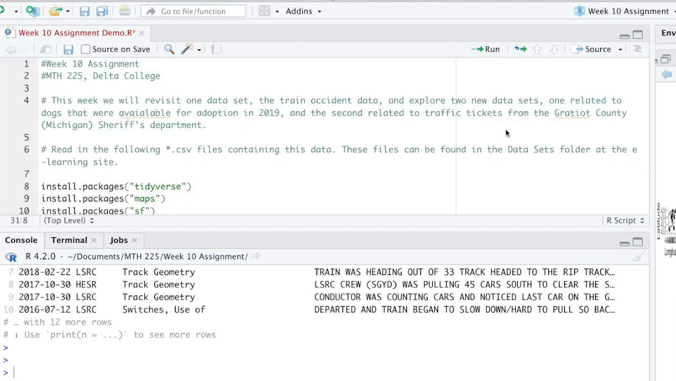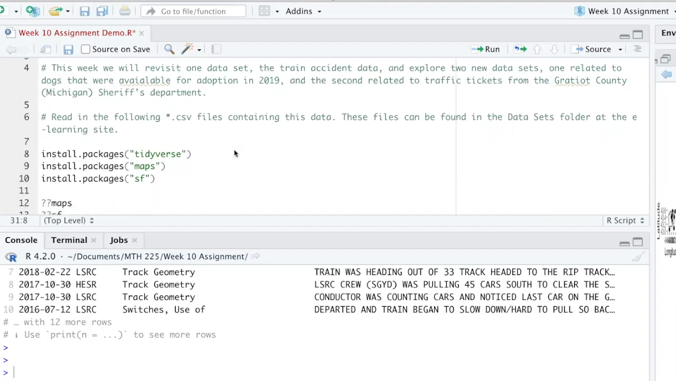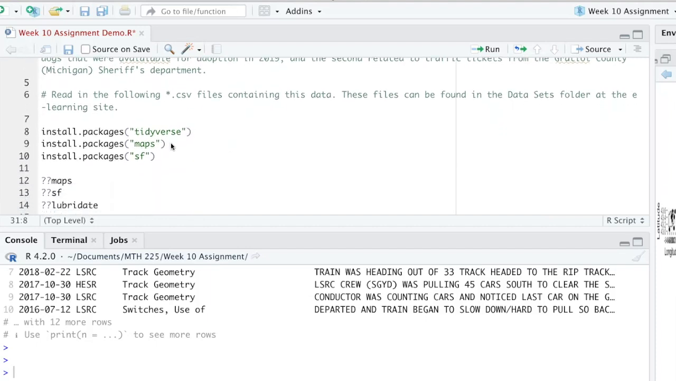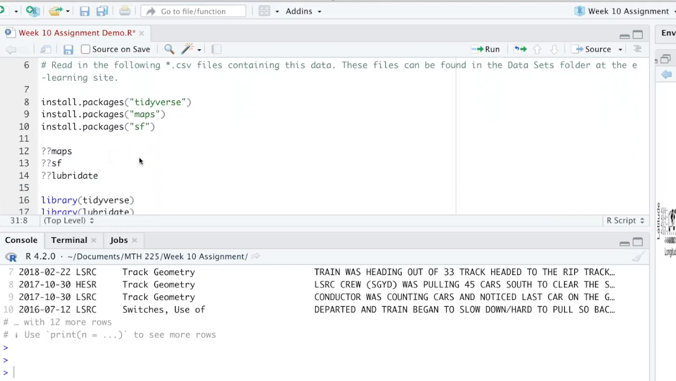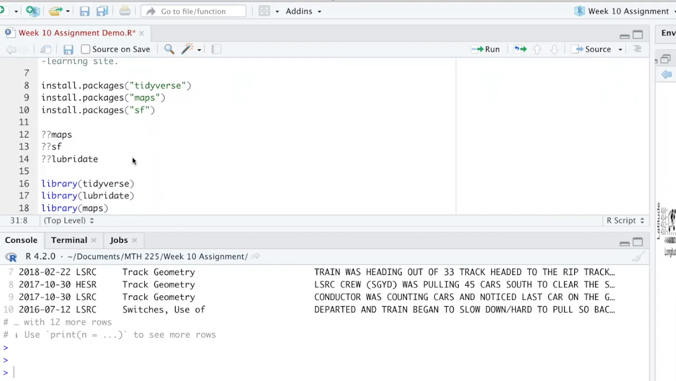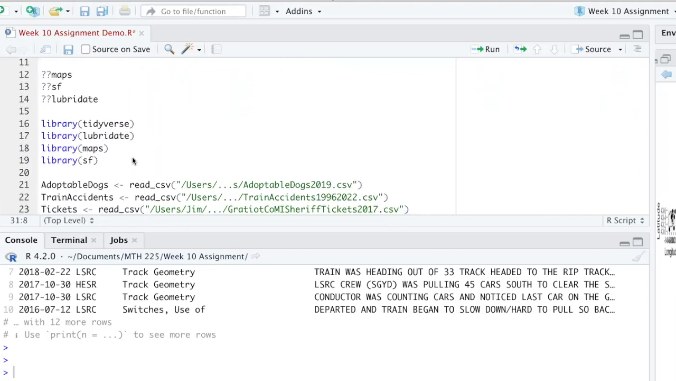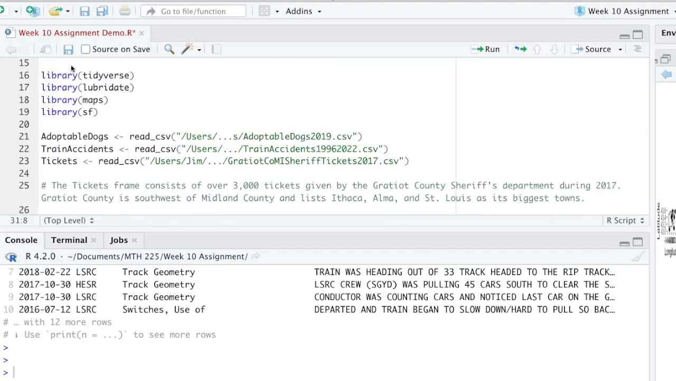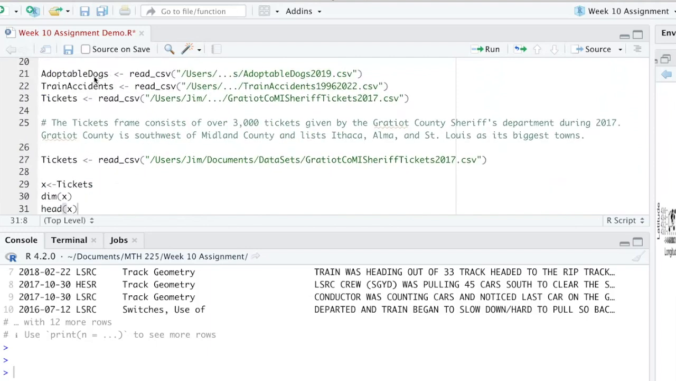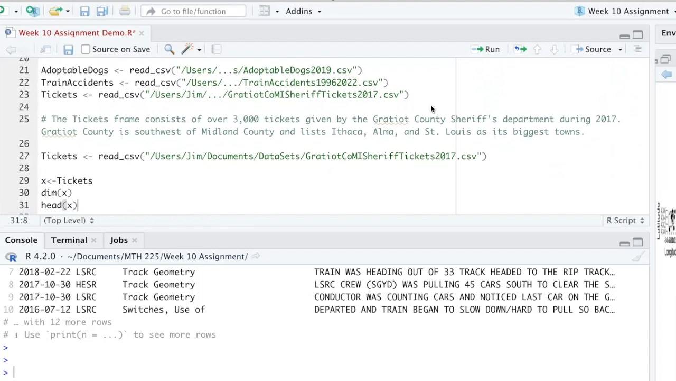So install the usual packages, the tidyverse package. We're going to be using the maps package and this sf package. If you want to know more about those, you can put the double question mark ahead and run those lines to see what those packages look like in the output screen. So load up all of the different packages and then import these three data files. These are the three that we're going to be using in this presentation.